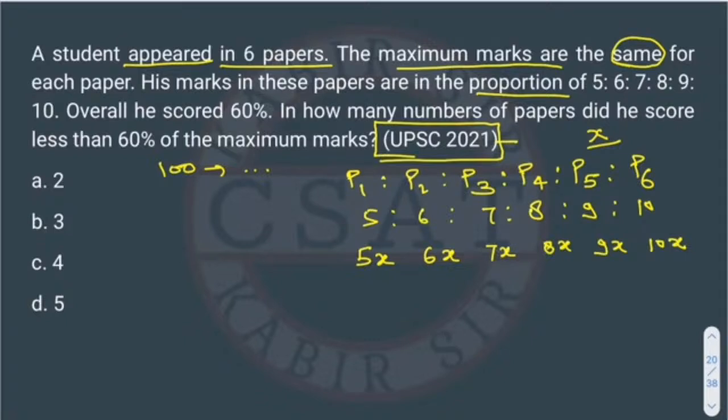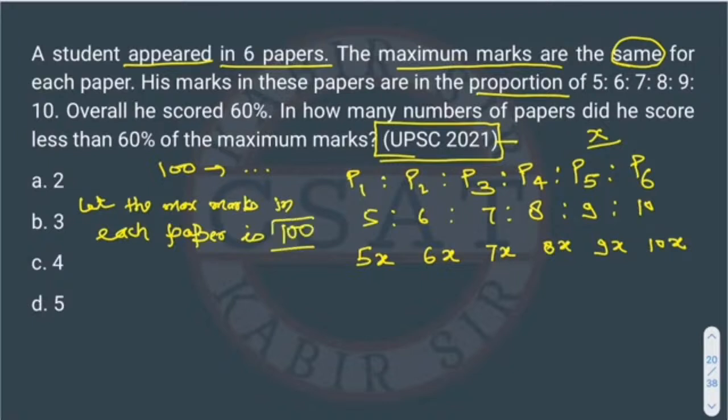So total there are 6 papers. As I already told you, when we are solving questions in percentage, what do we assume? Let the maximum marks in each paper be 100.